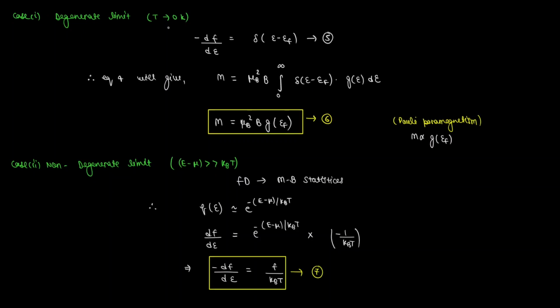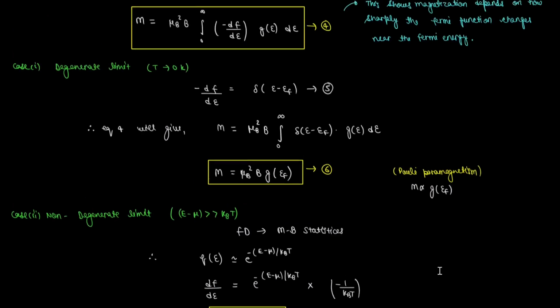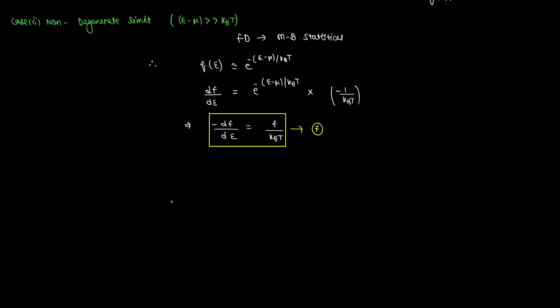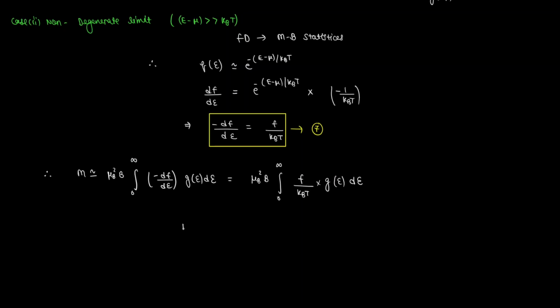So therefore, we can substitute equation 7 in equation 4 to get the magnetization in the non-degenerate limit. The simplification will give magnetization equal to mu b square b divided by kBT, and then the integration of the multiplication of the Fermi distribution function and the density of states. And if you remember, this is nothing but the number of electrons per unit volume.